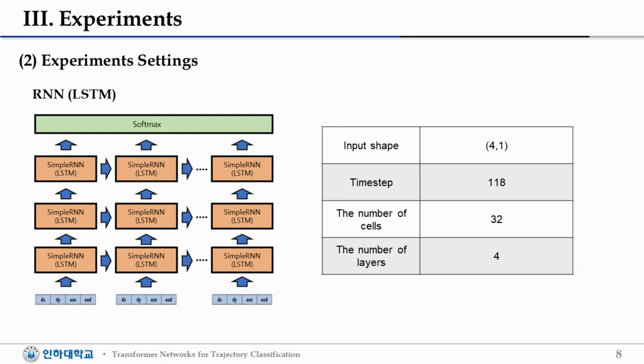Next is the setting of our experiments. In RNN and LSTM, the input shape is like this, and the time step is 118. The number of cells is 32, and the number of layers is 4.